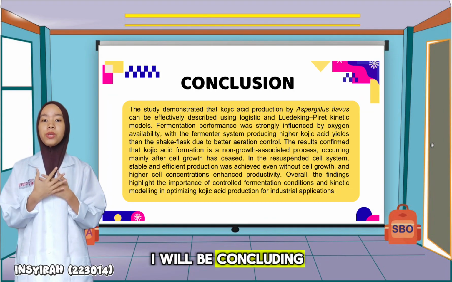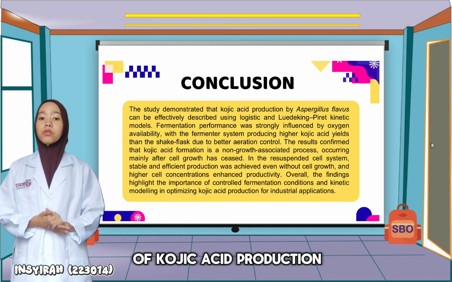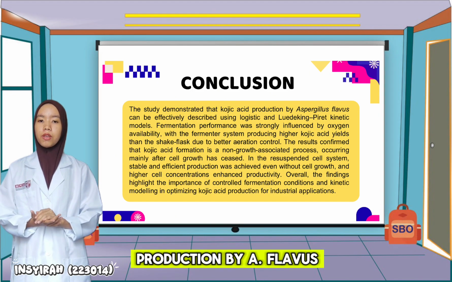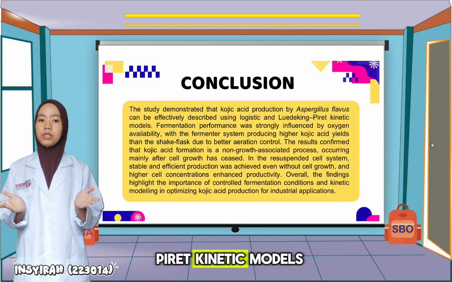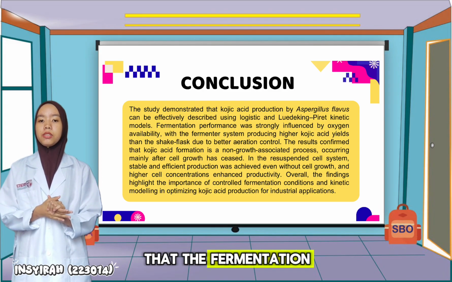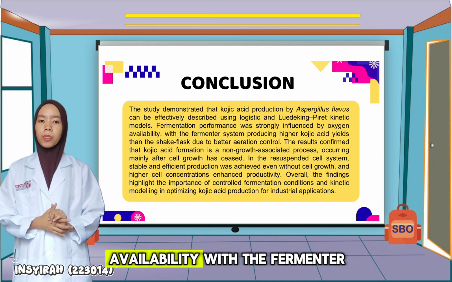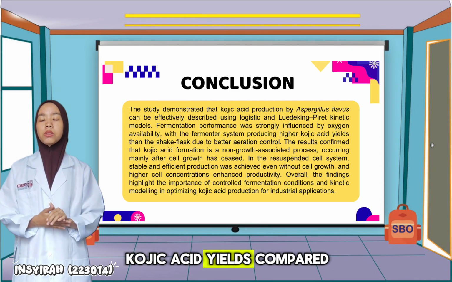I'm Ishira. I will be concluding our study on the kinetics and modeling of Kojic acid production. So to conclude, this study demonstrated that Kojic acid production by Aspergillus flavus can be effectively described using logistic and Luedeking-Piret kinetic models. The results showed that the fermentation performance is highly influenced by the oxygen availability, with the fermenter system producing higher Kojic acid yields compared to the shake flask.